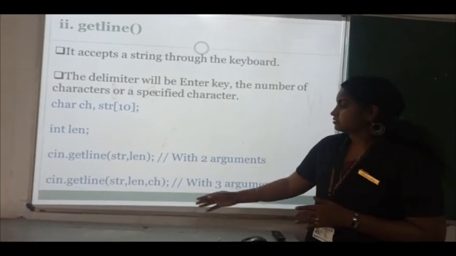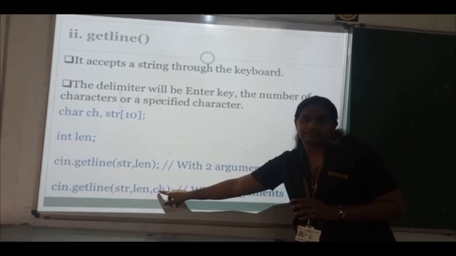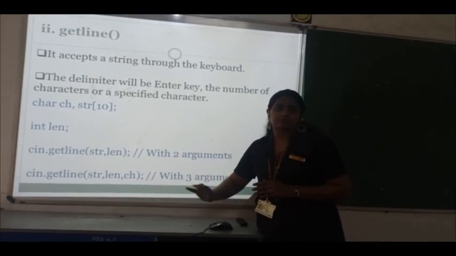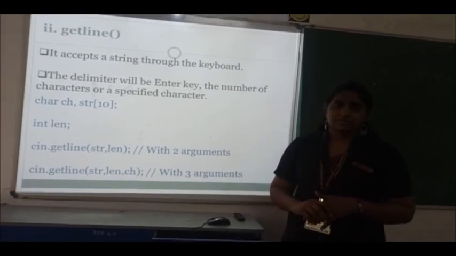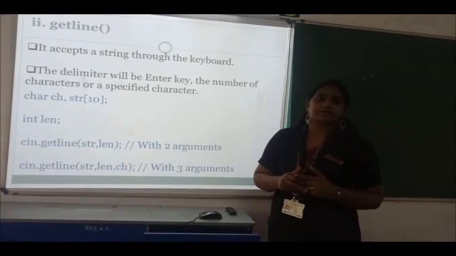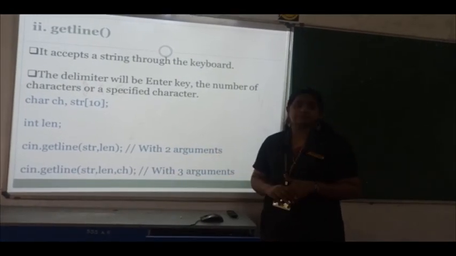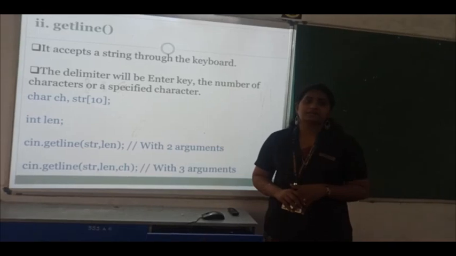And here, if you are entering a particular character, if it is A, it will stop that particular string. If you are entering any undefined characters, it will not accept. Like that, you can give particular conditions for getline.